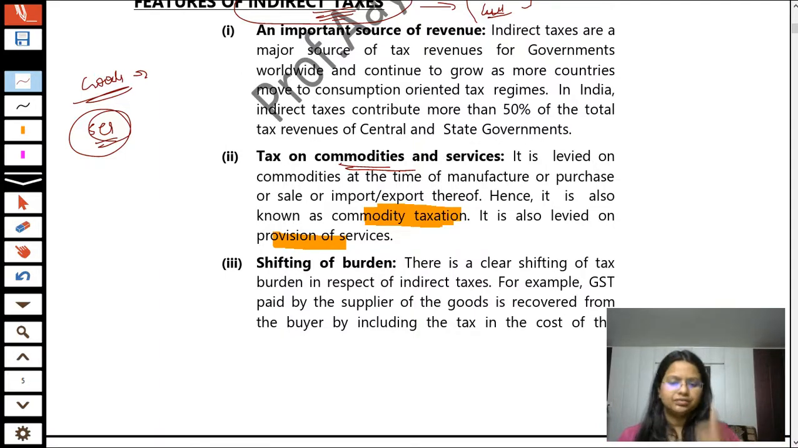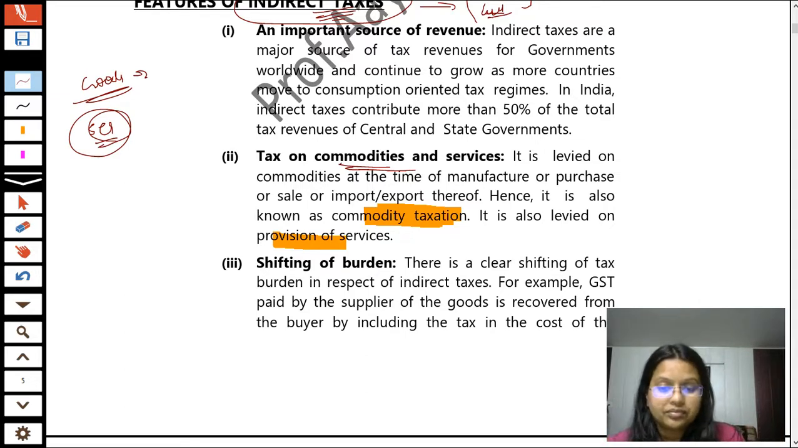Now students, the very important next feature of indirect tax is that there is a shifting of the burden of the tax to another person. As the shopkeeper shifts his burden of tax to you when you purchase a mobile from that shopkeeper. So you can do it.